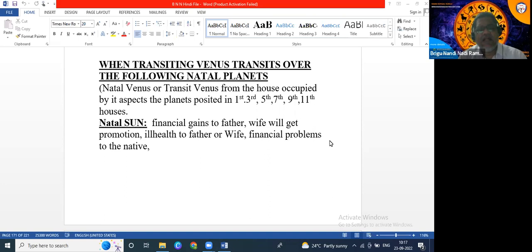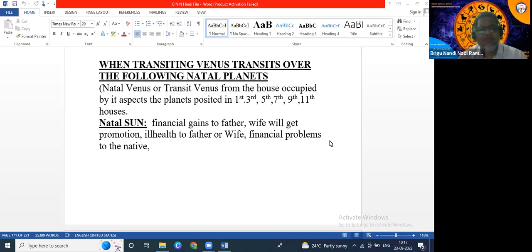So the father of the native will have financial stability, or the father will have some financial gains. When it comes to wife, because here transit planet is wife, she will get promotion and succeed in her endeavor or effort.